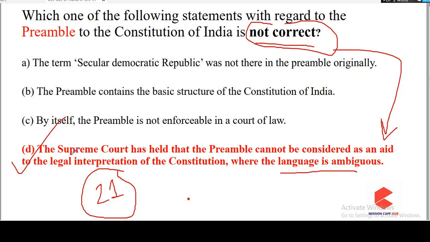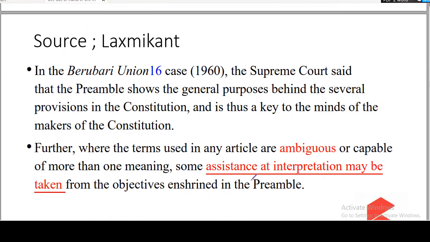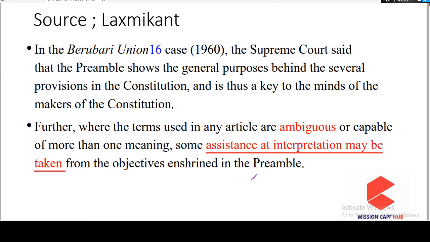But here it is stating the opposite, that the Supreme Court will not use the preamble if the language of the particular provision in the constitution is ambiguous. So this is not true, guys. Let us look at the source.